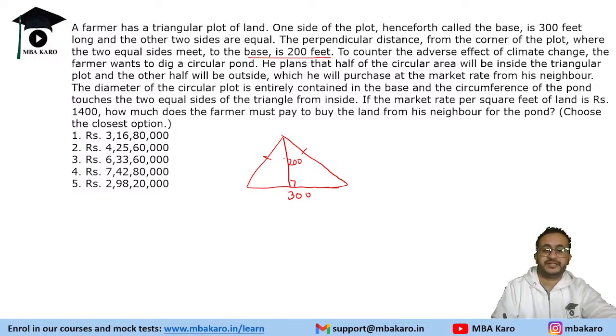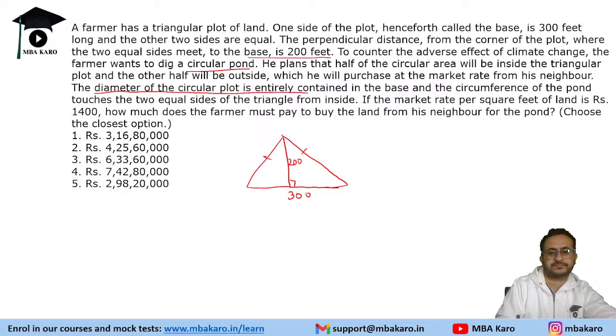Now, the next thing given is that to counter the adverse effect of climate change, the farmer wants to dig a circular pond. He plans that half of the circular area will be inside the triangular plot and the other half will be outside, which he will purchase at the market rate from his neighbor. Further, it is given that the diameter of the circular pond is entirely contained in the base, and the circumference of the pond touches the two equal sides of the triangle from inside. So, long story short, the circle is somewhat like this.